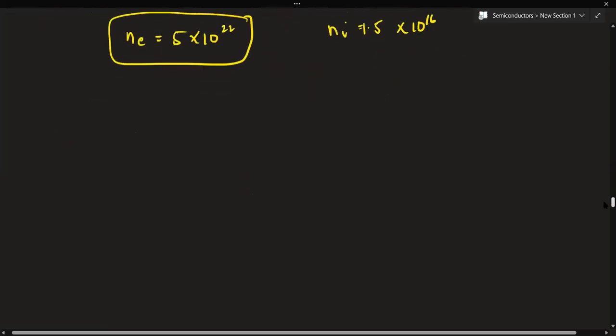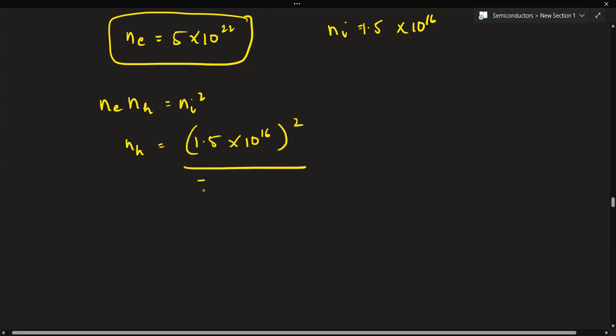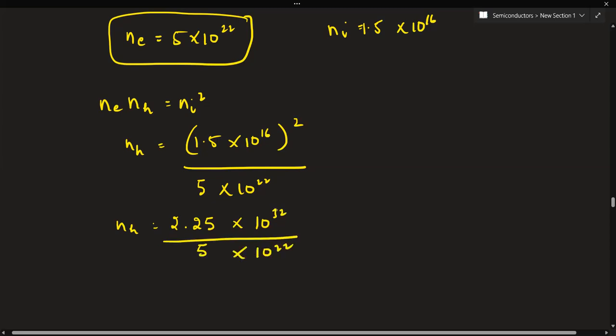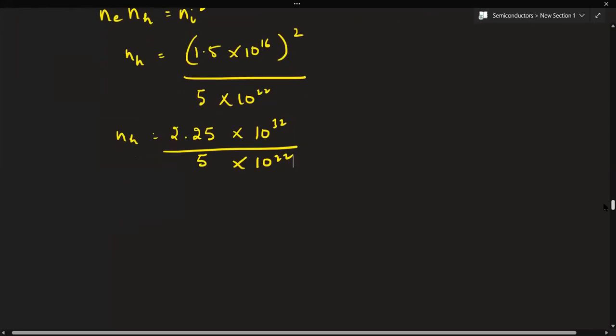As I've told you, there is one relation to calculate Nh. Ne into Nh is Ni square. So Nh will be equal to Ni square, that is 1.5 into 10 to the power 16 squared, divided by 5 into 10 to the power 22. So 1.5 into 1.5 is 2.25, and 10 to the power 32, divided by 5 into 10 to the power 22. So 5 into 4 is 20, and 5 into 5 is 25, so that will be 0.45.